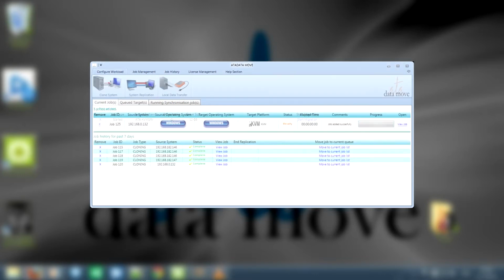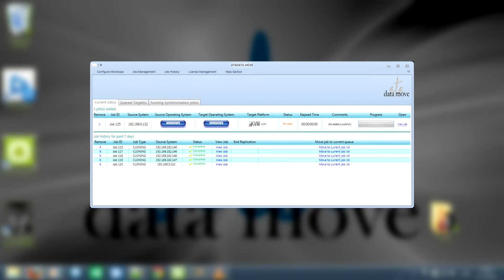Once the target system has been automatically provisioned, you can either schedule your job to run within a specific maintenance window unattended, or immediately, based on your company policy. In this example, we will run immediately. By clicking the Start Conversion button, ATAdatmove begins to clone the source to the target automatically from the configuration setup that your migration professional created.